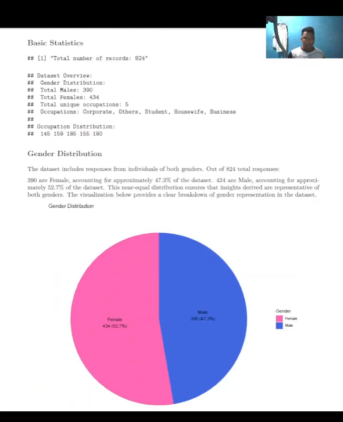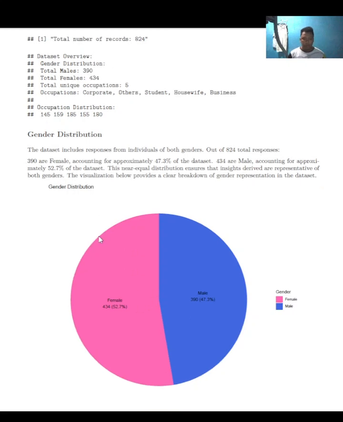Next, for the basic statistics. The data contains 824 records, all complete with no missing values, with 2 main genders: male, with 390 respondents, and female, with 434 respondents, ensuring balanced representation. The occupational categories are corporate, other, student, housewife, and business. And these are the respondents of each occupation. This provides comprehensive data for exploring mental health and factors across different societal roles.